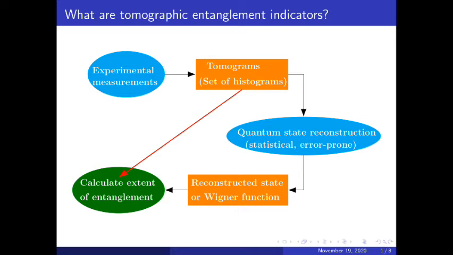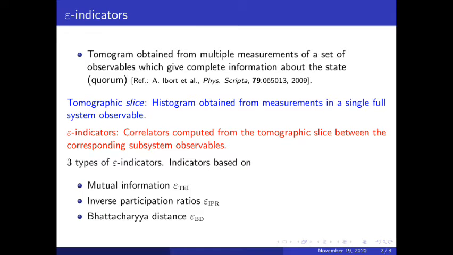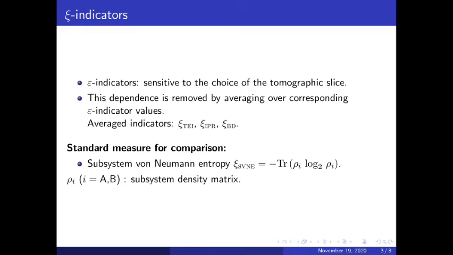For that purpose, we propose tomographic entanglement indicators. They are of two kinds, the epsilon and xi indicators. The epsilon indicators are computed from one single slice of the tomogram, which is basically a histogram corresponding to a full system observable. Computing correlations between the corresponding subsystem observables gives us three types of indicators based on the correlators that are used. Now, obviously, these epsilon indicators depend on the choice of the observable or equivalently the tomographic slice.